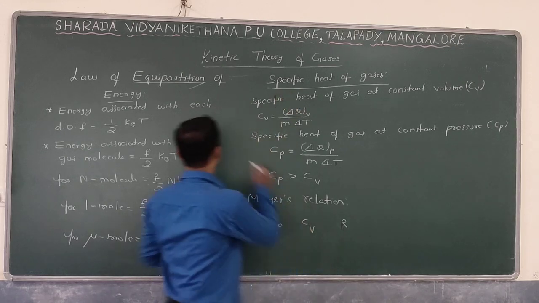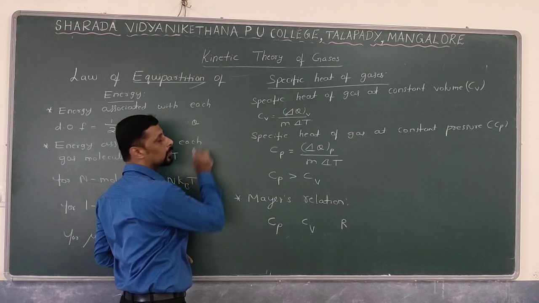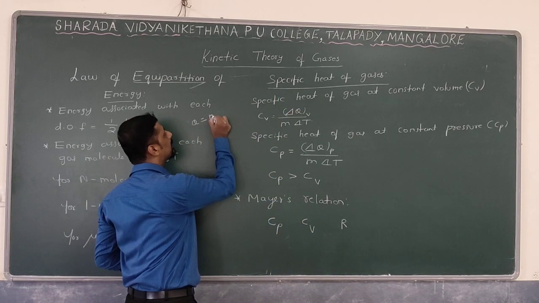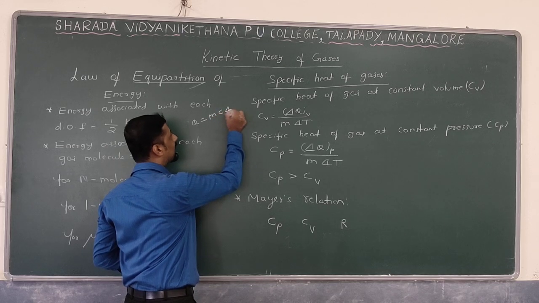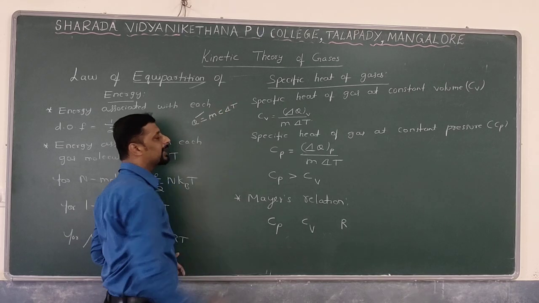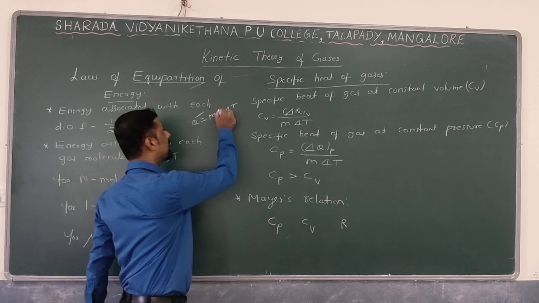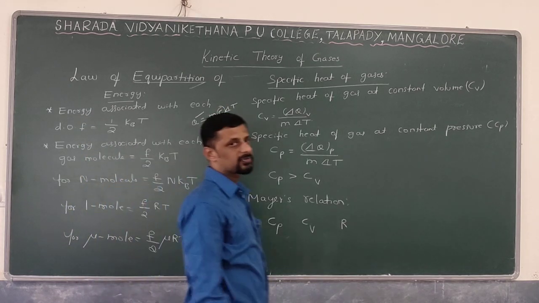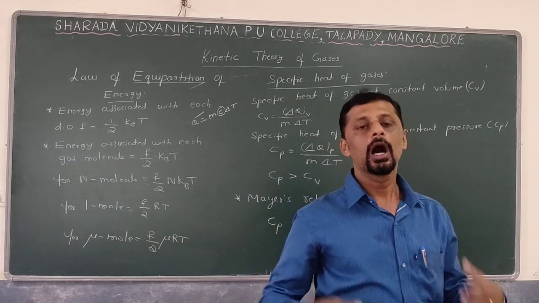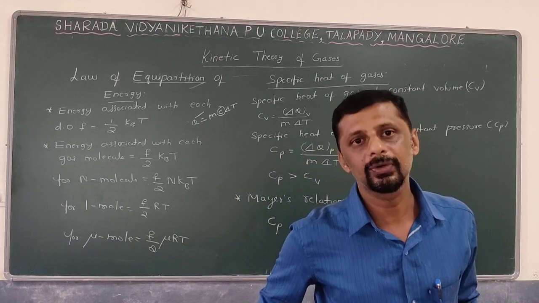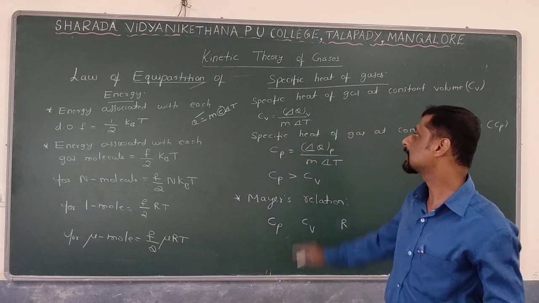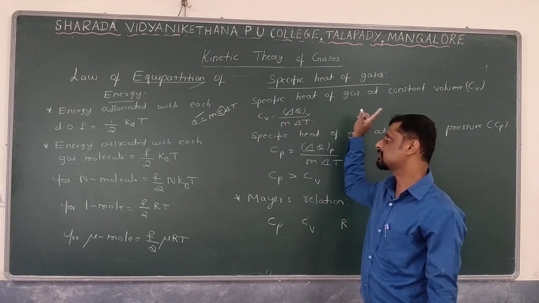Specific heat means the quantity of heat supplied Q is equal to M into C into delta T, where Q is the quantity of heat supplied, M is the mass, and delta T is the change in temperature. Here this constant C is nothing but the specific heat. What does it actually indicate? It indicates how much heat energy is supplied to a system.